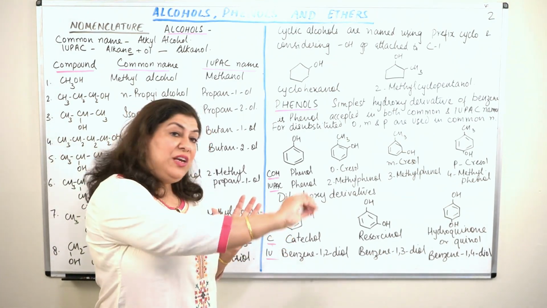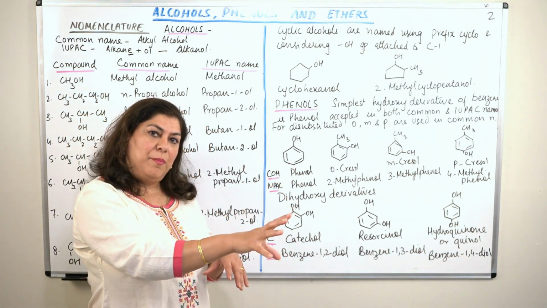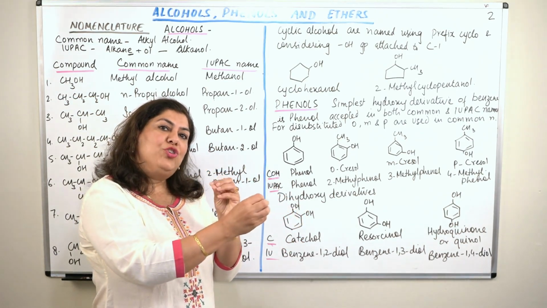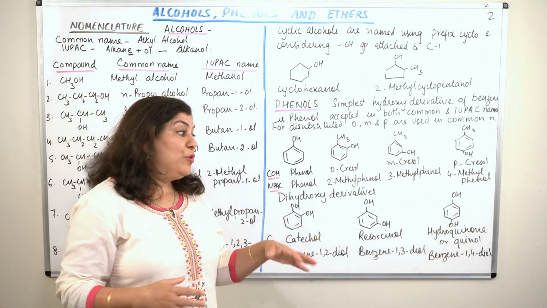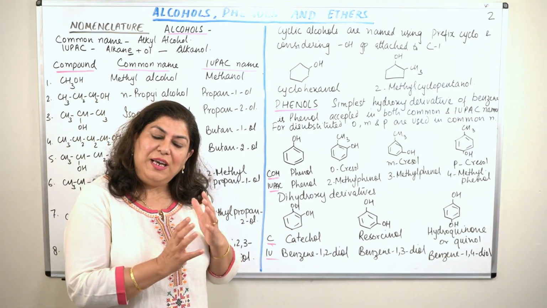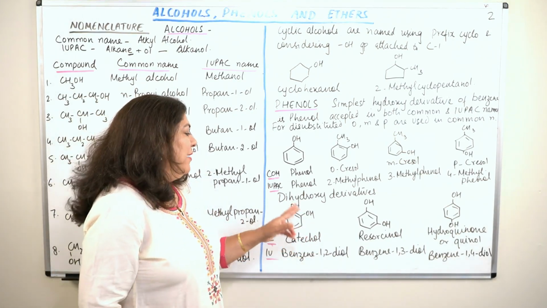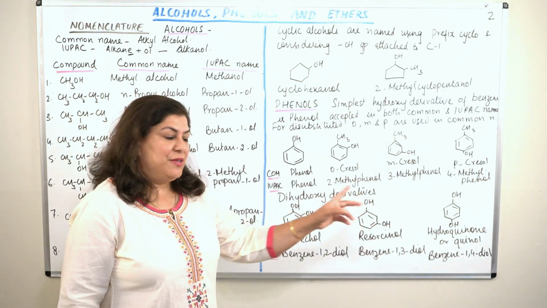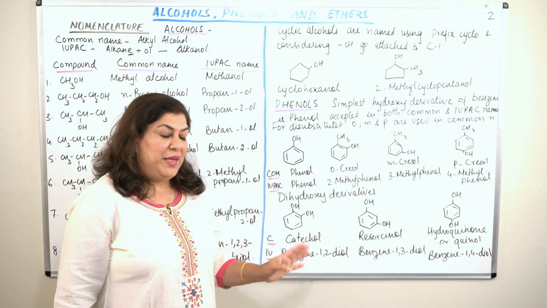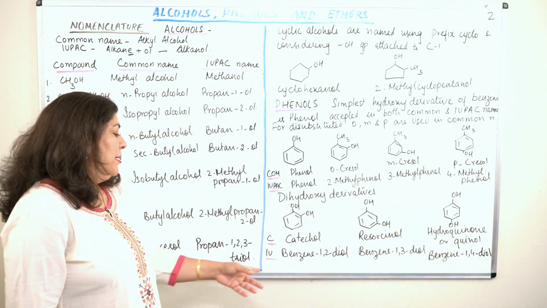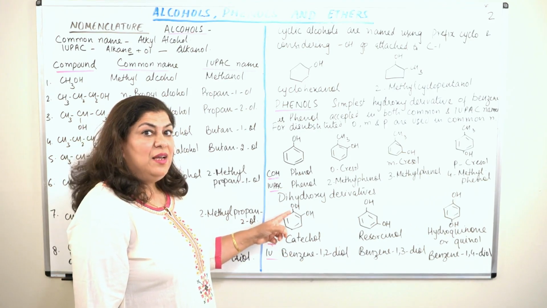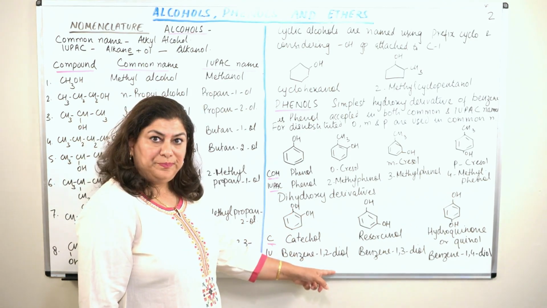If I call it phenol, it would mean that the phenol is the compound and the OH is a substituent, which is not so. Both the OH groups are equally important and are going to affect the properties of the compound equally. So we cannot name them as phenols. When you have dihydroxy derivatives, that is, two OH groups in the benzene ring, then we name them as benzene. In the IUPAC nomenclature, we call them benzene 1,2-diol, right?